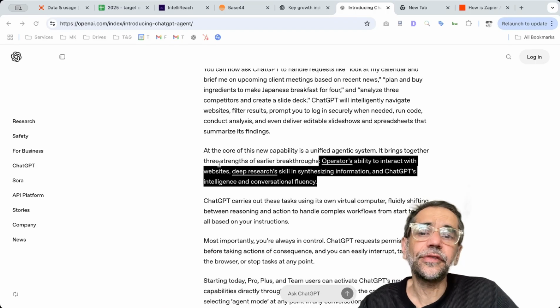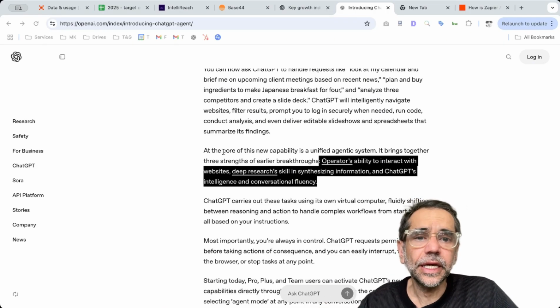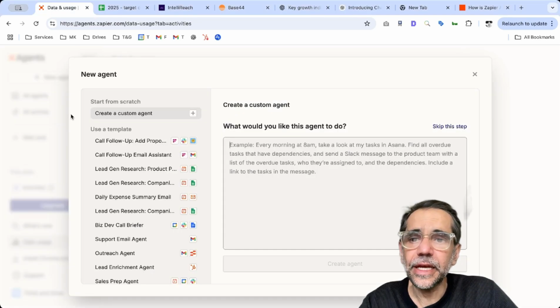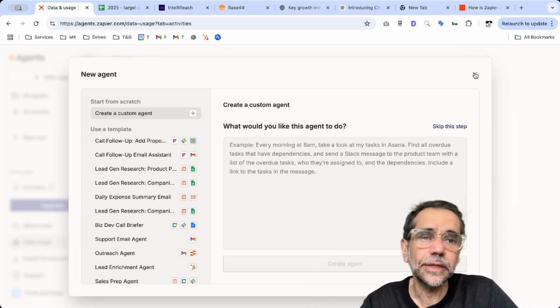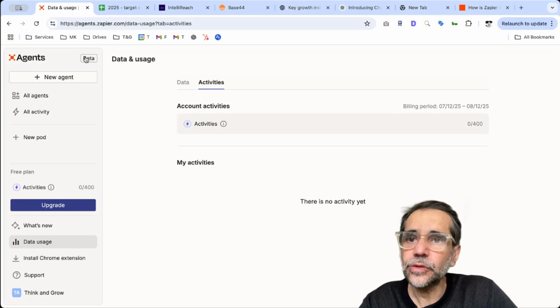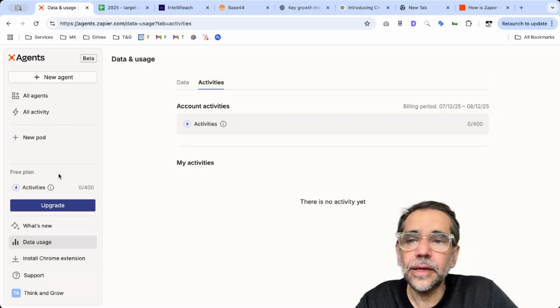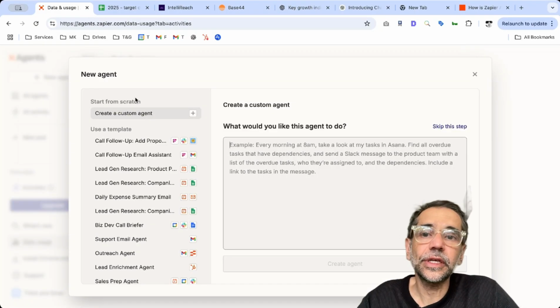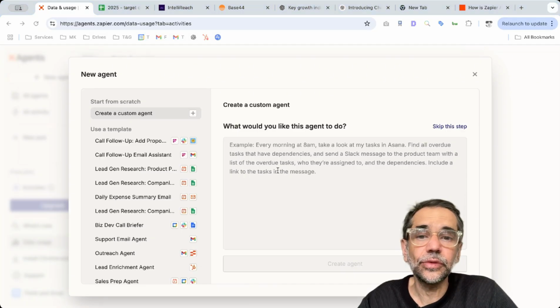But in this video, I want to focus on something that was also launched by Zapier. Zapier launched it in January of this year. Like an agent, if you go into Zapier, you can see Zapier has its own new agent. You can find it in beta. It's still beta, but it actually has been there since about January. So today what I was hoping to do is build at least one agent that would help